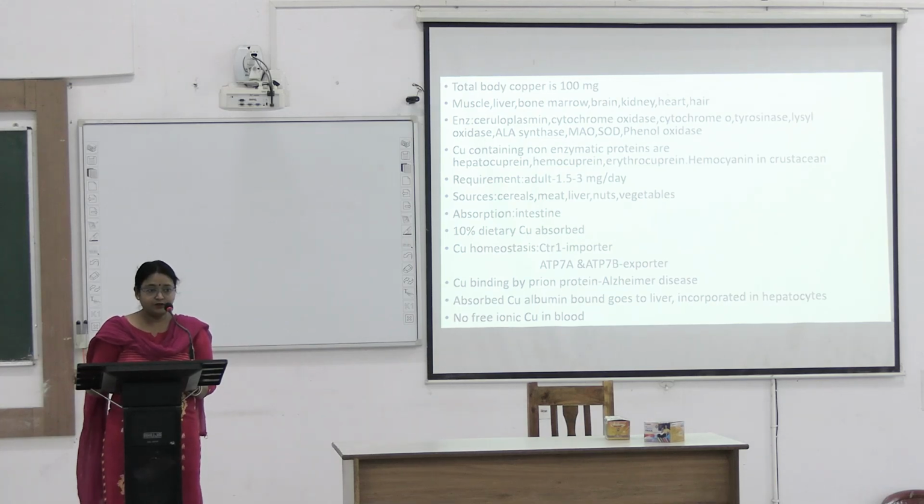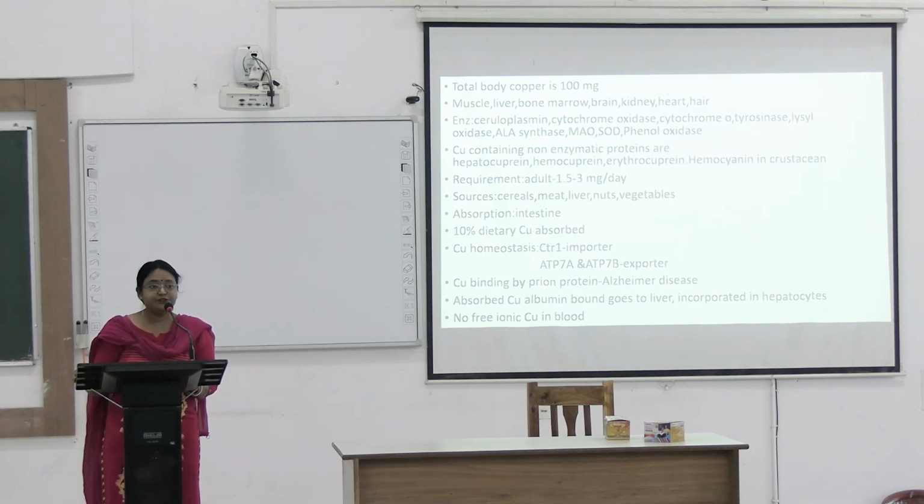For copper homeostasis, you need copper transporter 1, that is the importer. It will import the copper from outside to the cell. And ATP7A and ATP7B are the exporters, so they will export the copper from inside the cell to the outside. Copper binds to the prion proteins and causes Alzheimer's disease.